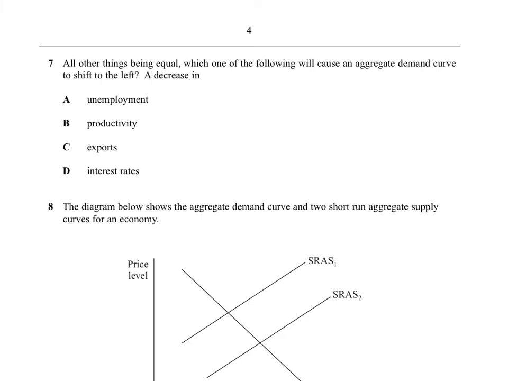Right, these are the dream questions because they really should take you about 3 seconds. Right, you know the demand curve is shifting to the left, so this means AD is going to be going down. So we need one of these things to make AD go down. Now, here is a key word that is just there, waiting to screw you. Right, decrease. So if there's a decrease in unemployment, more people will have jobs, so AD would go up. So that's wrong.